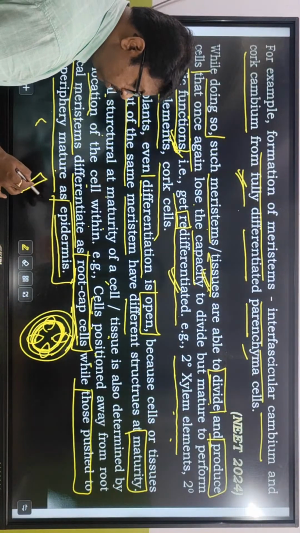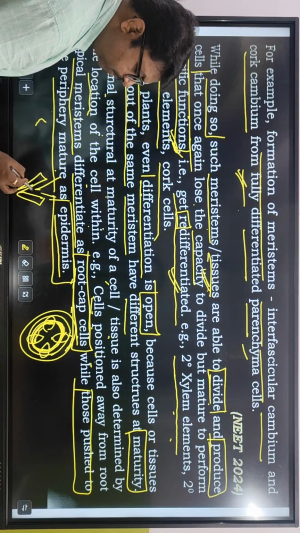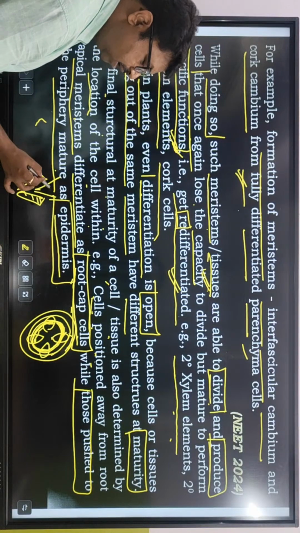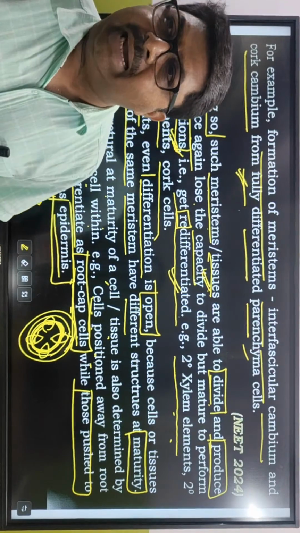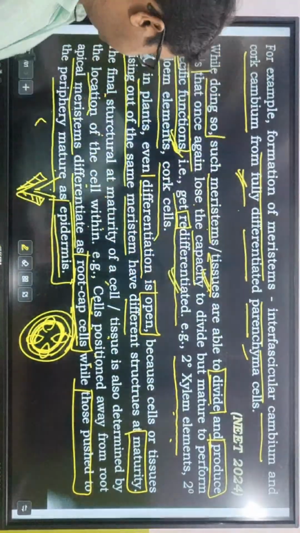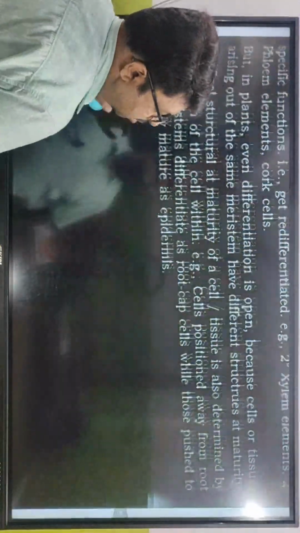I think you know. Which one is the root cap? Right at the tip of the root, there is a calyptrogen. There is calyptrogen present. That is called root cap cells. Any issues about this part?